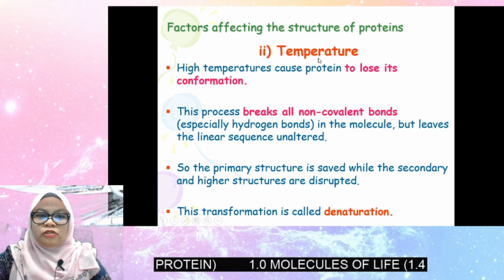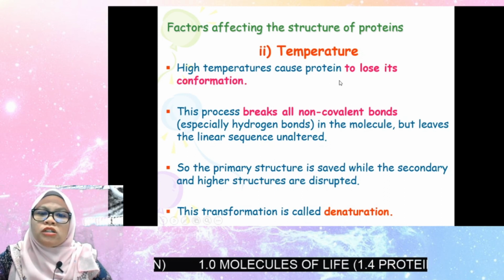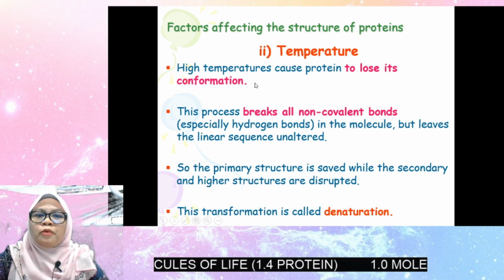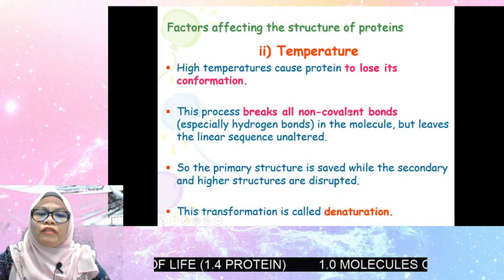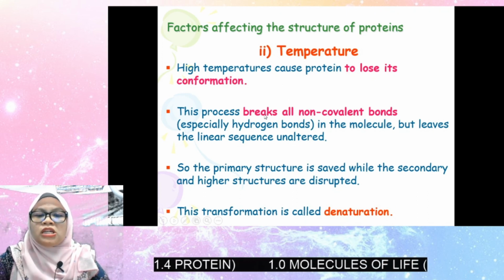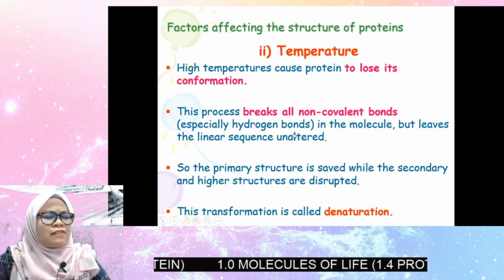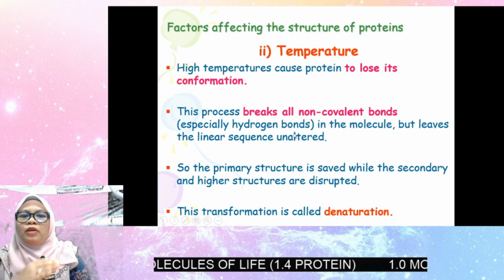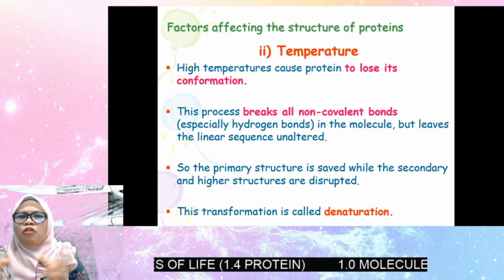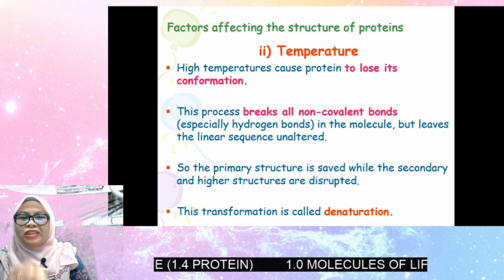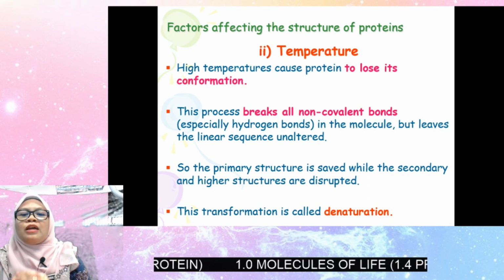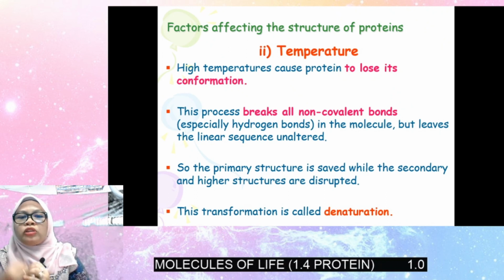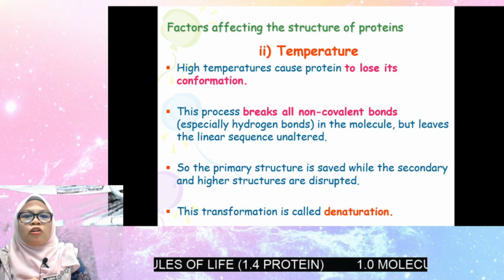The same goes for temperature. When the temperature is high, protein will lose its conformation. Why? High temperature will cause the non-covalent bonds to break, especially hydrogen bonds, because hydrogen bond is a weak bond, easy to break and reform. So when the hydrogen bond is broken, it cannot maintain the structure of protein. When protein loses its conformation, we call the protein denatured. Denatured refers to protein that has lost its conformation and cannot function.